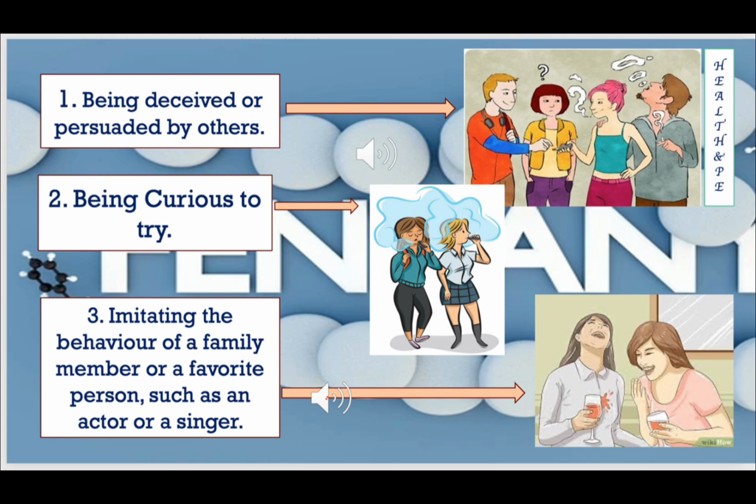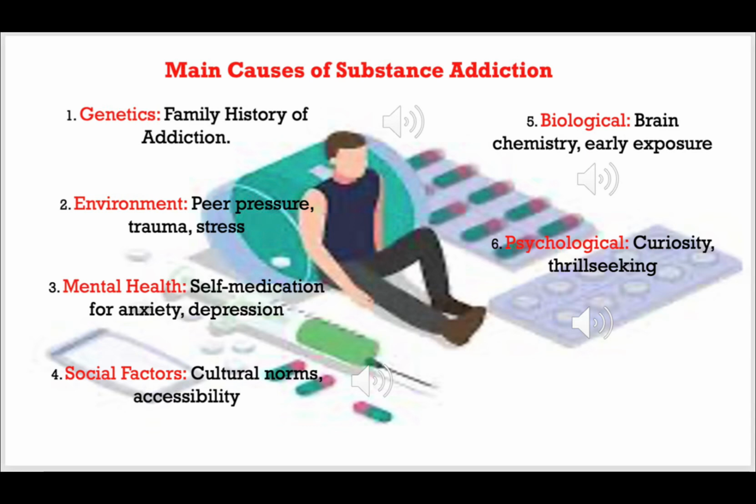So addiction is a disease. Addiction is a very big problem in your life. So don't get addicted with this imitating problem. So don't imitate others. Don't even try. You'll have a problem in your future. If you imitate others, you cannot avoid it, you cannot stop in the future. This is drug addiction. This is a very big problem in this society. So be careful. So next, we will be discussing the main causes of substance addiction.